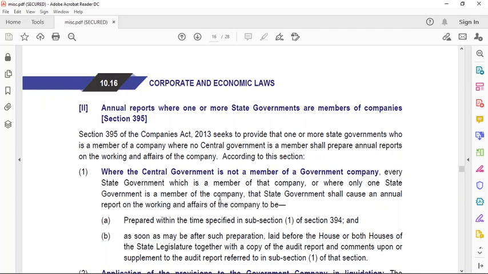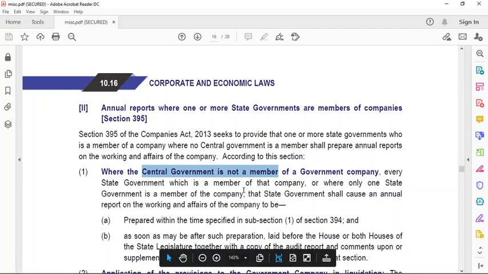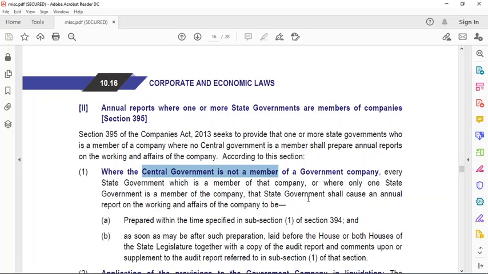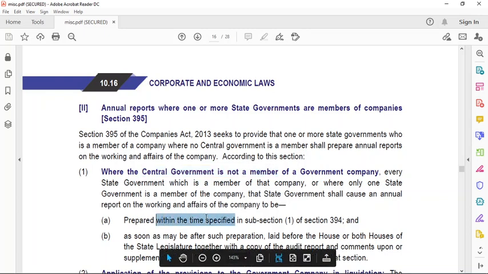So according to this section, where the central government is not a member of the government company, every state government which is a member of that company, or where only one state government is a member of the company, that state government shall cause an annual report on the working and affairs of the company to be prepared within the time specified under subsection 1 of section 394.